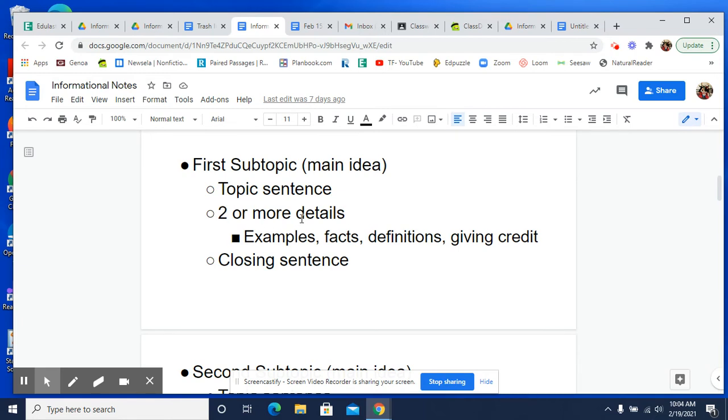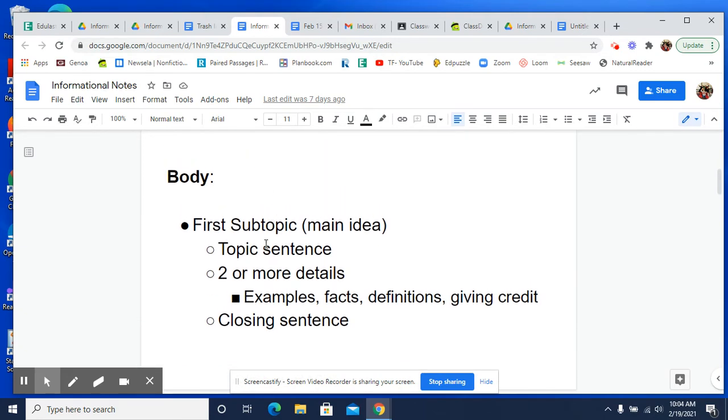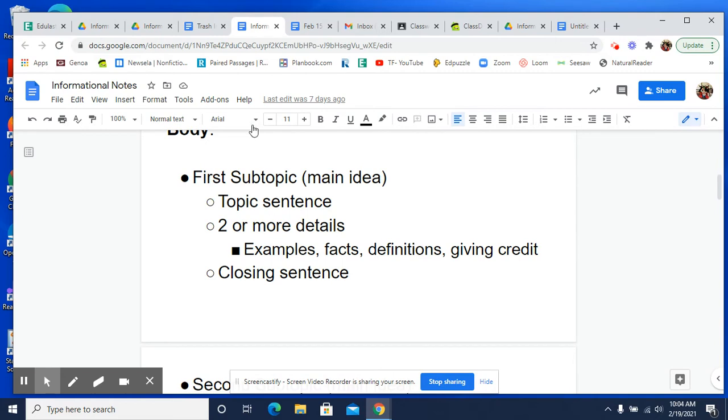So now we need 2 or more details. And look what I need to look for details. I need to look for examples. I need to look for facts and definitions. And I always give credit. So when you write your evidence, you're going to make sure you put a little note next to it reminding you which article you got it from. Okay. So let's take our notes and find examples, facts, and definitions for each one of these. Okay.